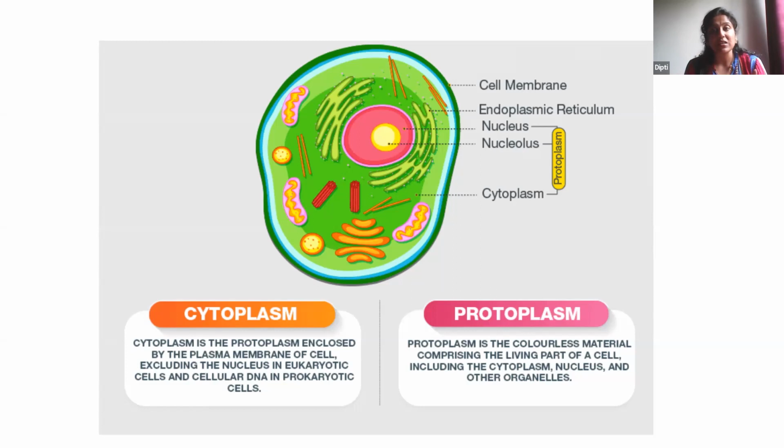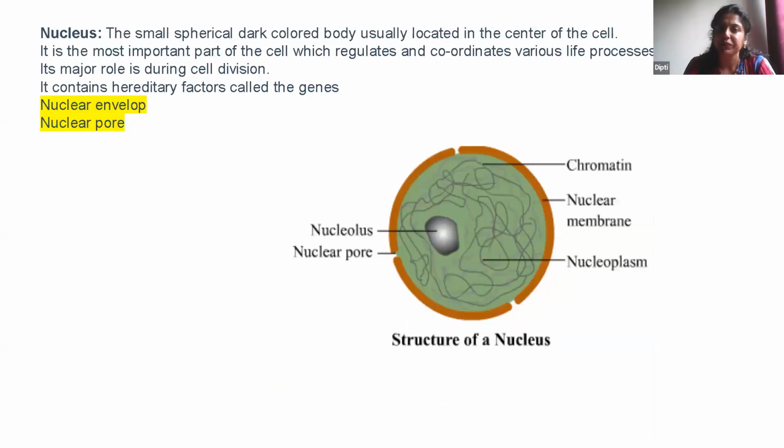So if anybody ever asks you the difference between cytoplasm and protoplasm, you should know. Cytoplasm is nothing but protoplasm enclosed by the plasma membrane, but in cytoplasm we don't include the nucleus part. Nucleus, organelles and cytoplasm together become protoplasm. I hope the difference is clear.